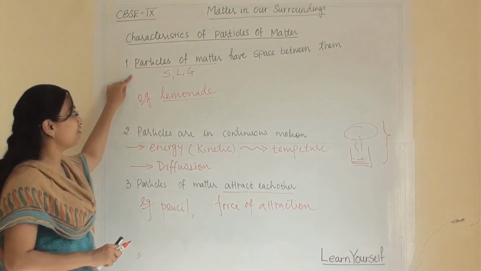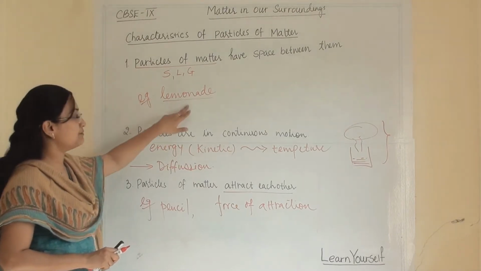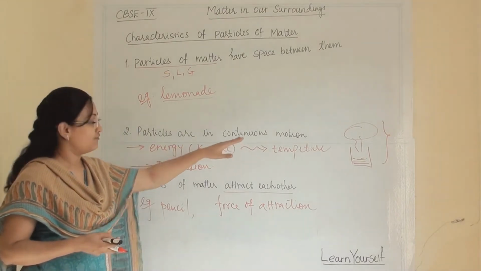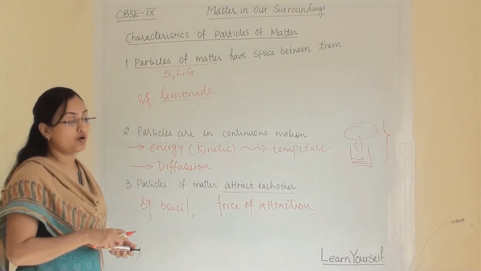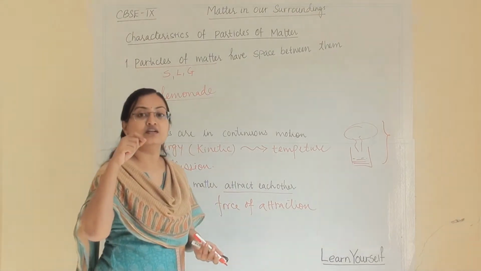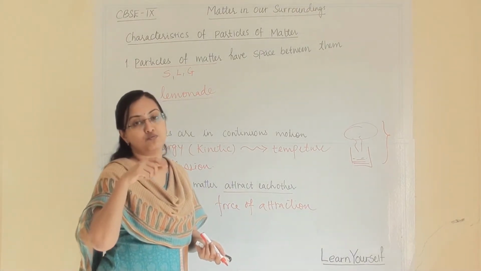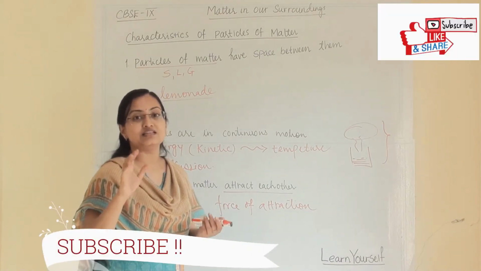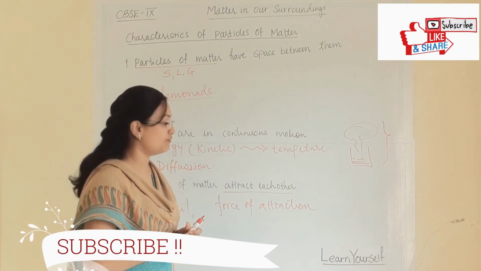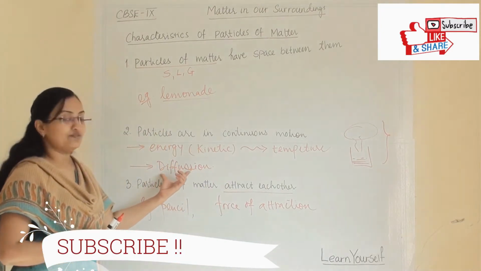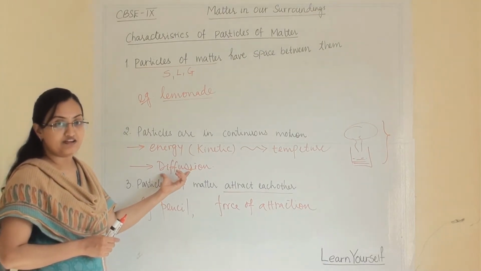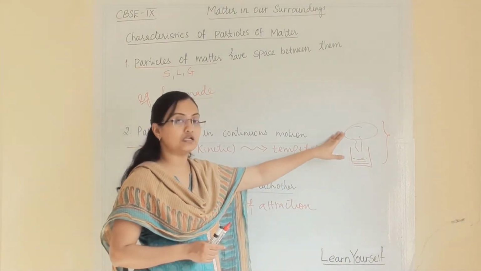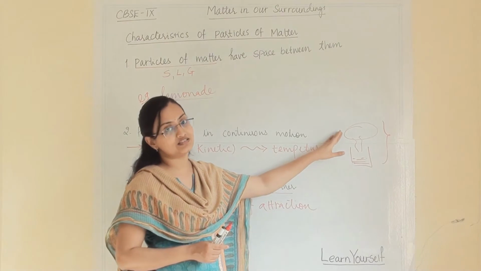First one is particles of matter have space between them. Example is lemonade. Second, particles are in continuous motion. For example, an incense stick, or you can also say when we are adding a drop of ink into water, it will move along with all the particles and settle down and also spread throughout the water. Then in that we have learned diffusion. The definition of diffusion is that one state's particle mixing with another state's particle is known as diffusion.